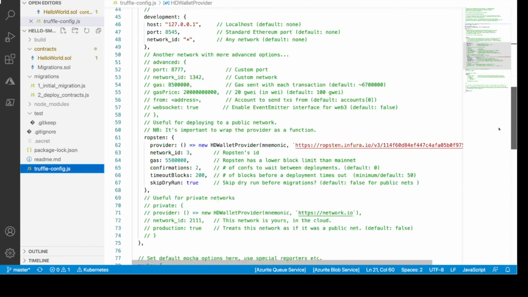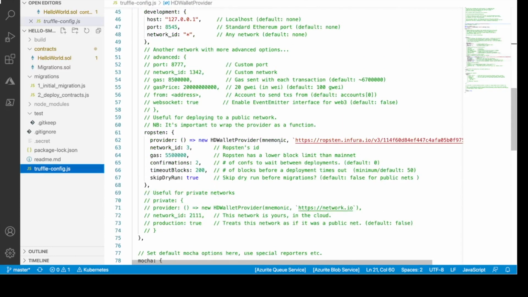So if you look at this, I'm using this Ropsten test network under Infura. I'm going to show you how to configure Infura in a second. And this is my key. I'm not showing you the complete key, as that would violate the network. I'm not going to show you the complete key.